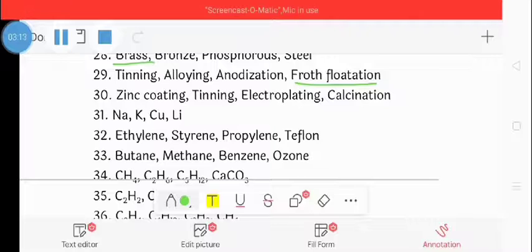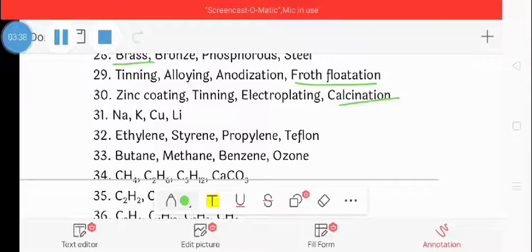Next, question number 30: zinc coating, tinning, electroplating, calcination. The correct odd one is calcination, because calcination is a process involved in the extraction of carbonate ore, while the others are methods used for prevention of corrosion.